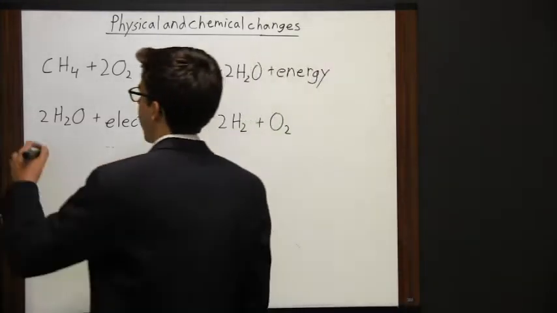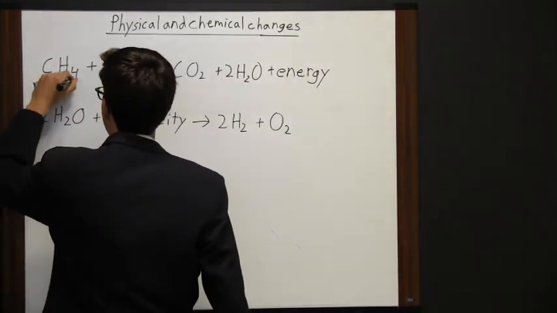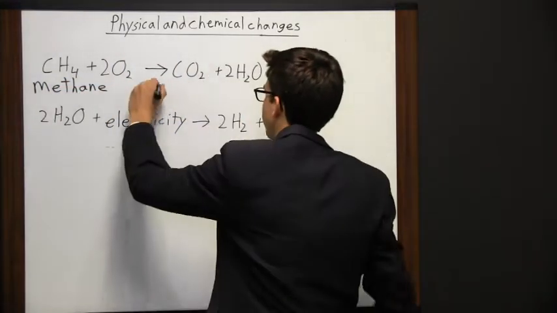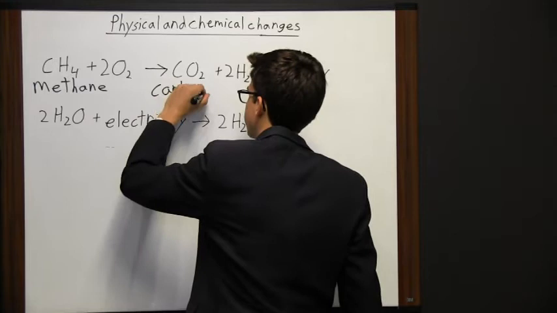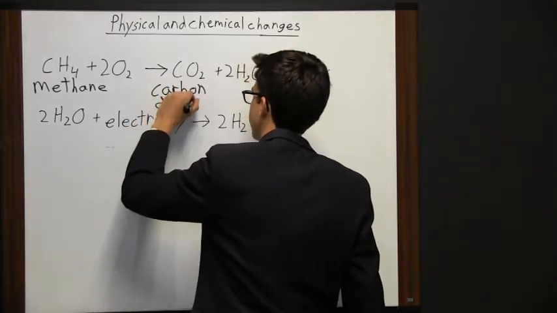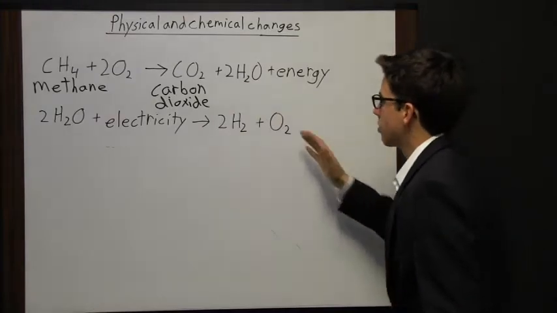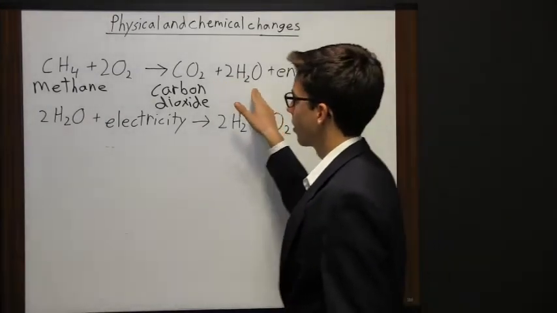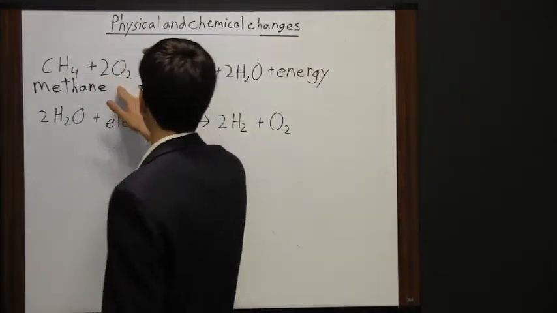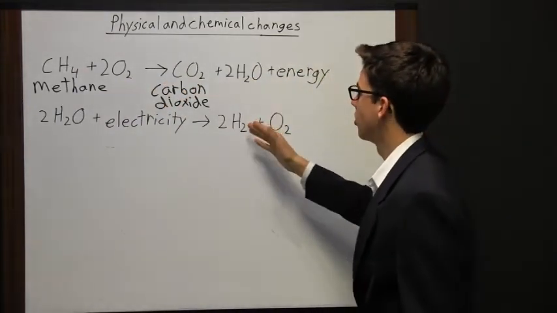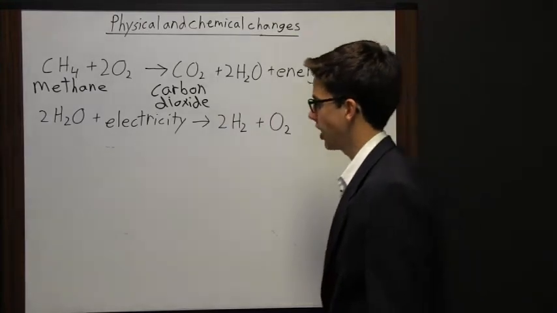So a great example of that right here is methane combining with oxygen to form carbon dioxide and water, along with the release of energy. So we see carbon dioxide and water formed, but we start out with methane and oxygen. And so new substances have been formed, so chemical bonds must have been broken. So this is an example of a chemical change.